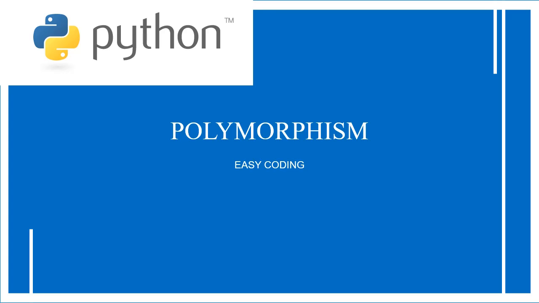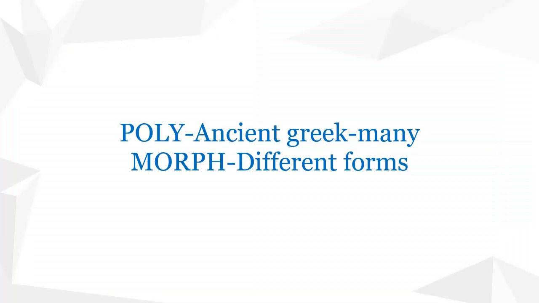So let us know what is polymorphism. It's a very hard word, right? Let us split it and understand it. Okay. Splitting the word, poly comes from the ancient Greek language, which means many, and the word morph comes from the origin word metamorphosis, which means transforming a single thing into different forms.